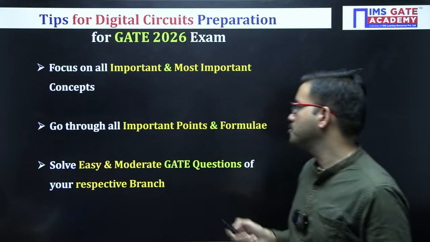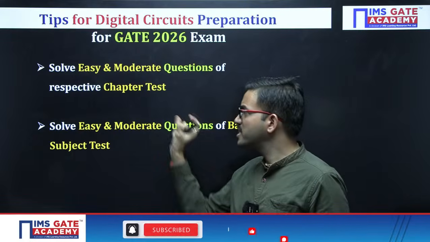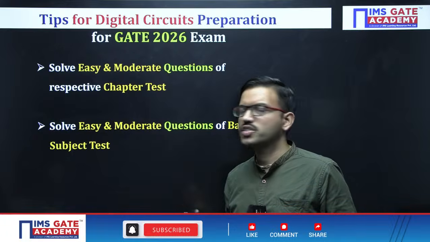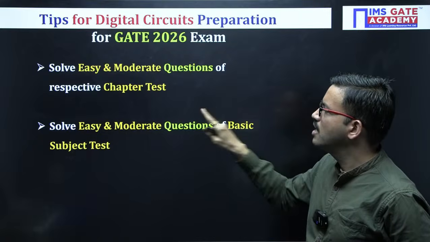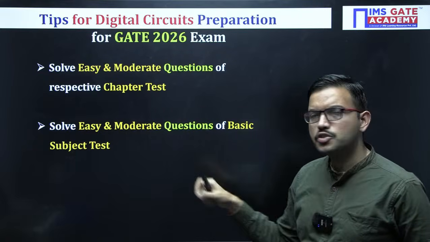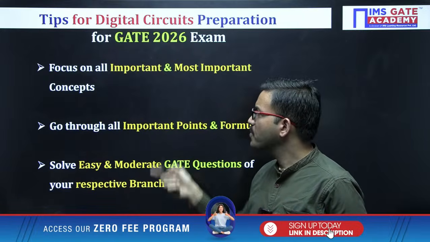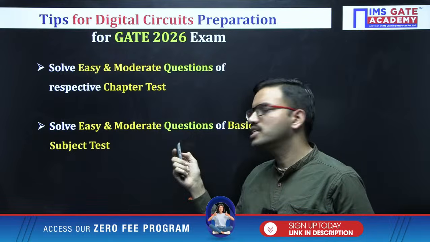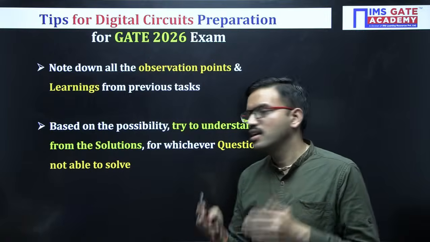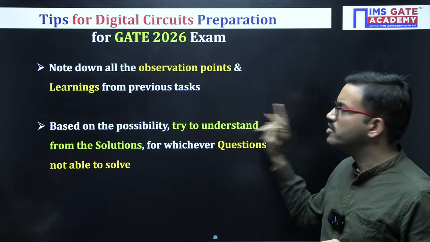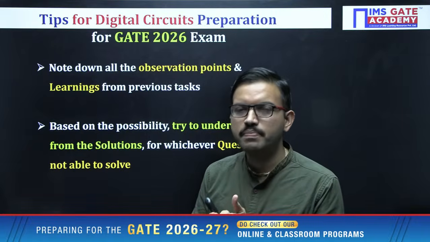After that, what can you do? Regarding that particular chapter, if you have a test, try to solve easy and moderate questions once again. Similarly, when you complete a few selective chapters test-wise, try a basic subject test also. You can attempt easy and moderate questions only. With respect to this task, among all three, whatever questions you could not solve for any reason, try to understand them from the solution if you can. This is another way to speed up your GATE preparation in less time.